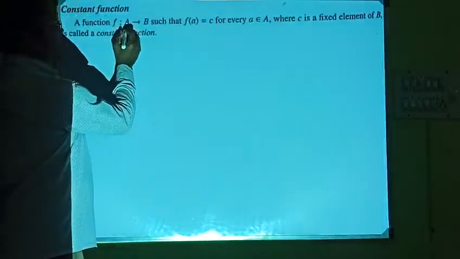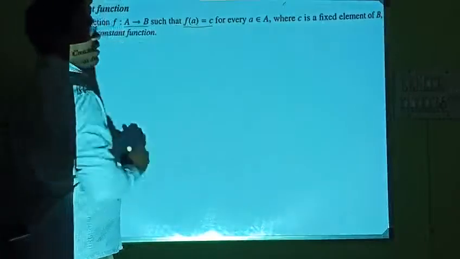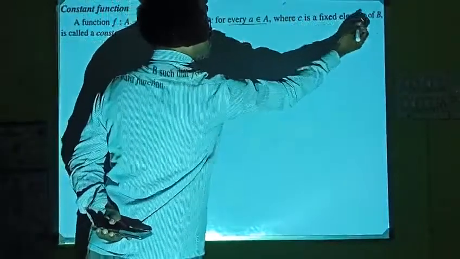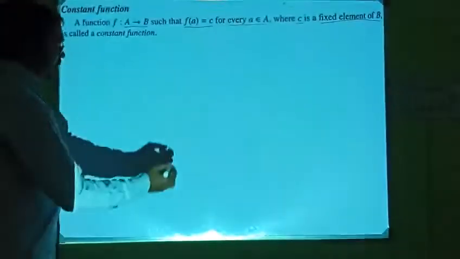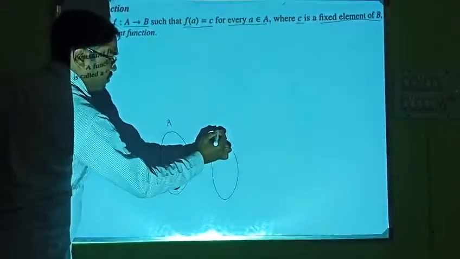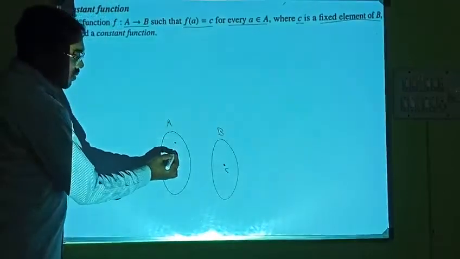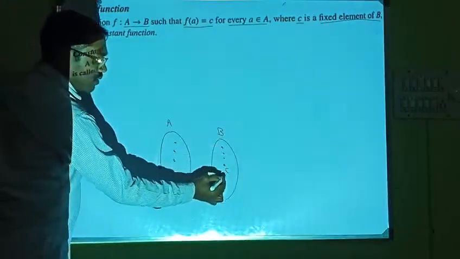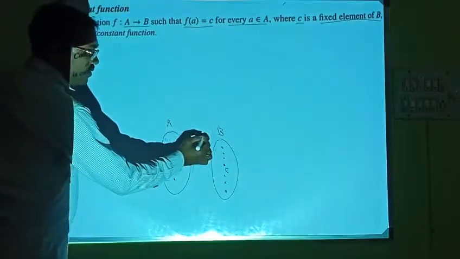A function f from A to B such that f of a is c for every a, where c is a fixed element of B. Suppose this is your set A and this is your set B. Let us take one element c here, and these are all the elements in A. Along with this c, suppose we have some other elements, and f is a function from A to B.